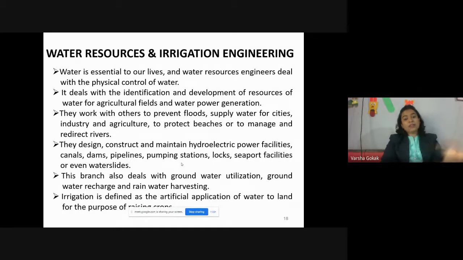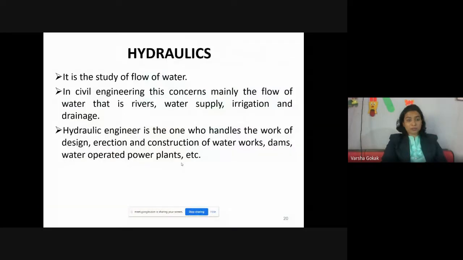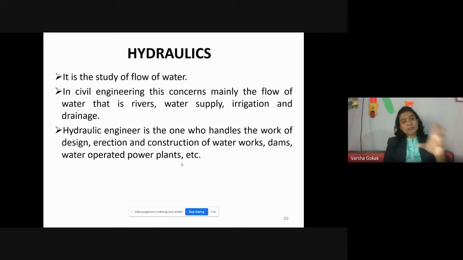And irrigation, wherein we'll be studying the properties of the soil and the crops. Then comes hydraulics, that is the study of flow of water. Civil and mechanical engineering students have a subject called fluid mechanics and applied hydraulics, where they study the properties of water. Now, when I told you initially about properties of soil, similarly, this is the property of water. How water is going to behave. For a layman, it is simple water, it is flowing. But for a civil and a mechanical engineer, the property of water is very important. It can cause havoc. You have seen floods, no? So it is very important for us to know the property of water.